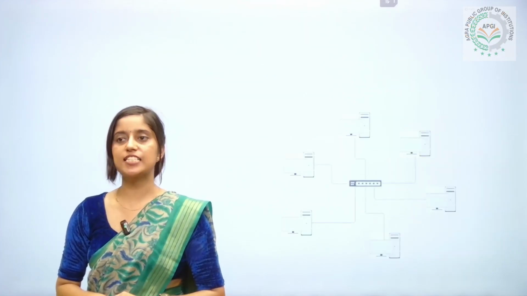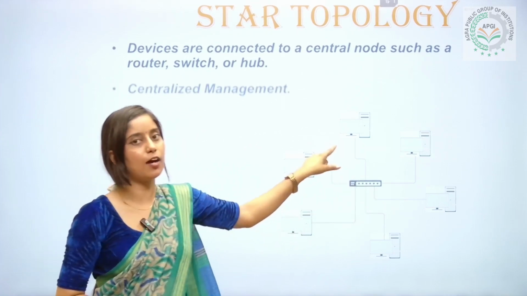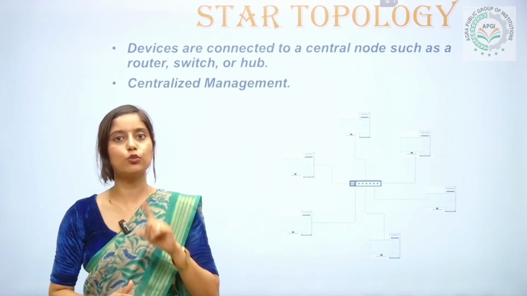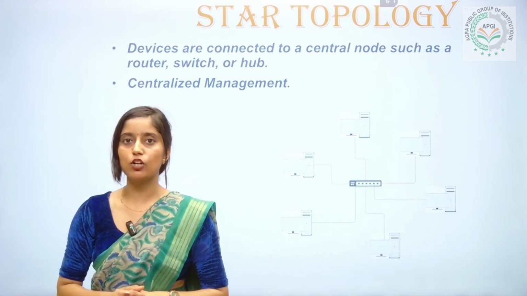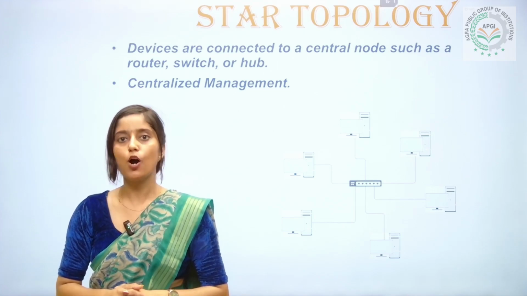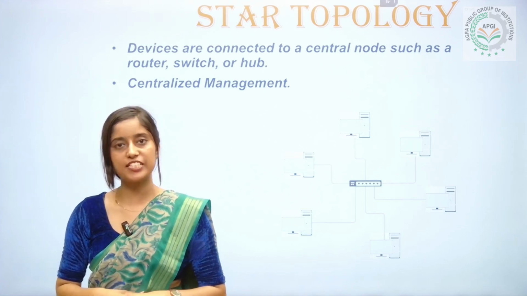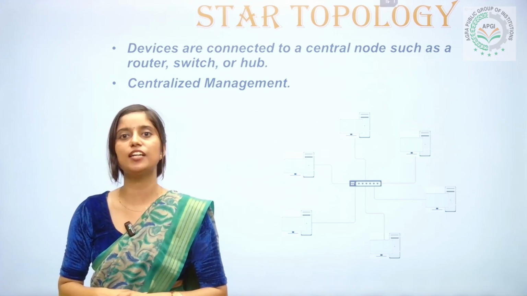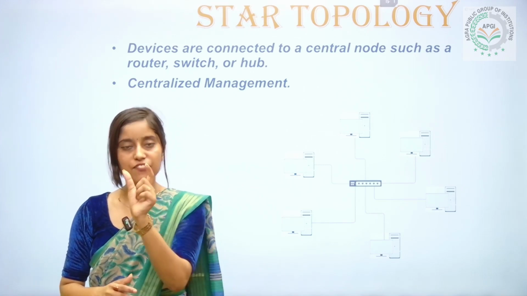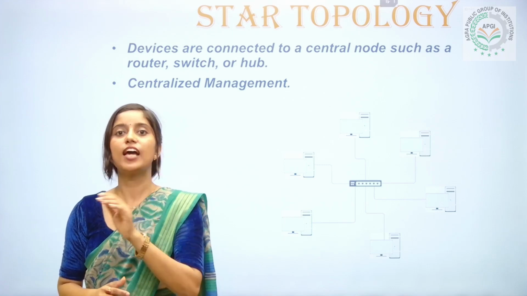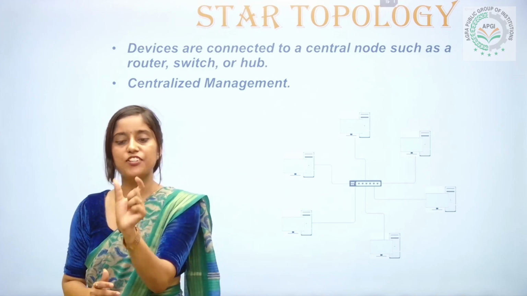The third topology is star topology. In a star topology, you can see that there is a central hub. All the devices are connected to that central hub. In a star topology, the data transmission depends on the central node that may be a hub or router. The hub receives the data from the sender and transmits it to the receiver, to its destination where the data is required. The major drawback of star topology is that if the hub or the central node fails, then the entire system will be dead. There is no data transfer after the central hub has failed.